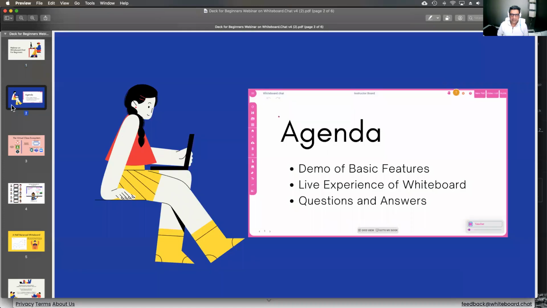This is the agenda we'll go through. We'll demonstrate all of the basic features of whiteboard.chat. We'll invite you to experience it live with us as we are demonstrating the features. And we'll do question and answers throughout.